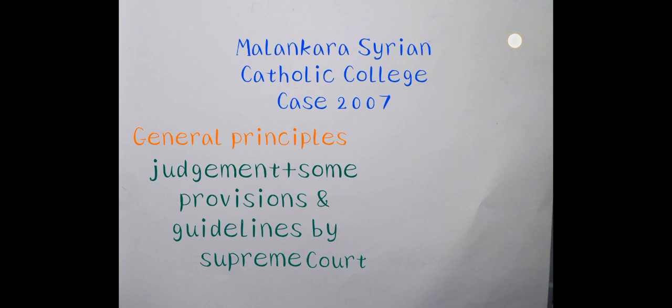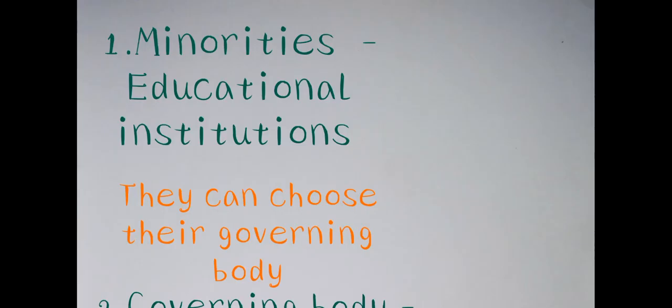The first principle or guideline is that minority educational institutions have the right to establish and the right to administer such educational institutions. They even have the right to choose their governing body. Most educational institutions have founders, and the founders have the right to choose their governing body.